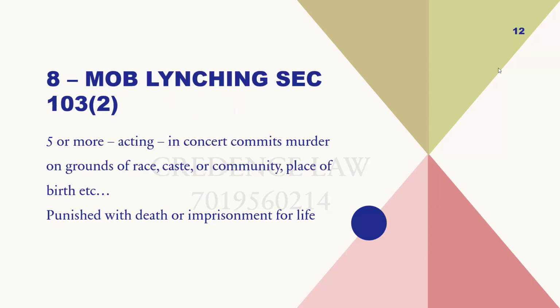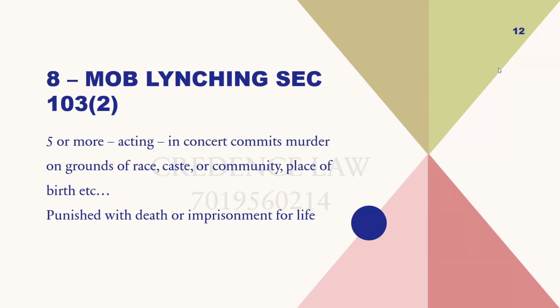So then we have mob lynching. Now the question is, what is mob lynching? Mob lynching is when a group of 5 or more persons acting in concert come together to commit a murder on the grounds of race, caste, gender, place of birth, and any other similar grounds.